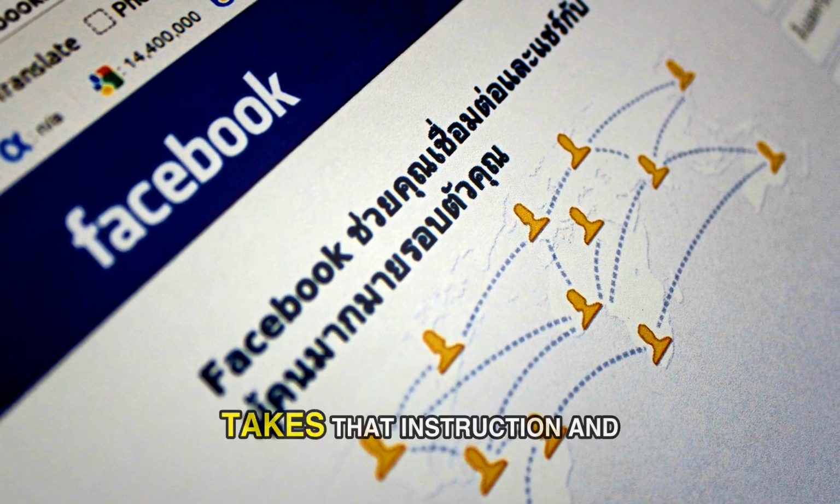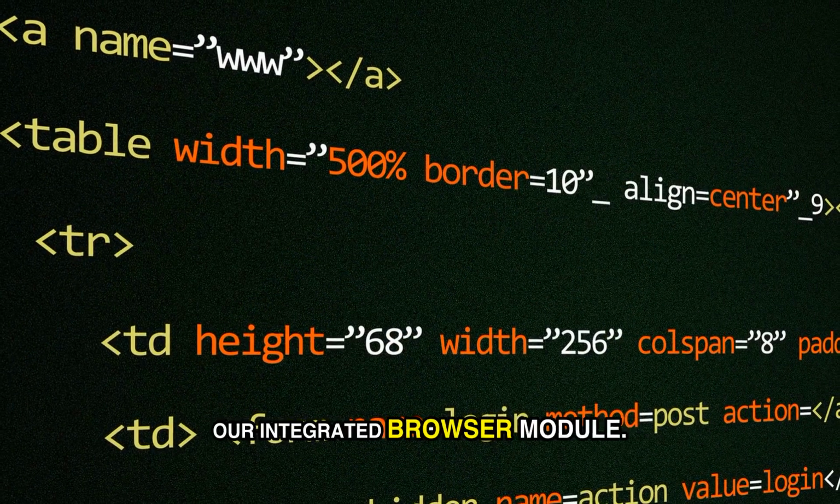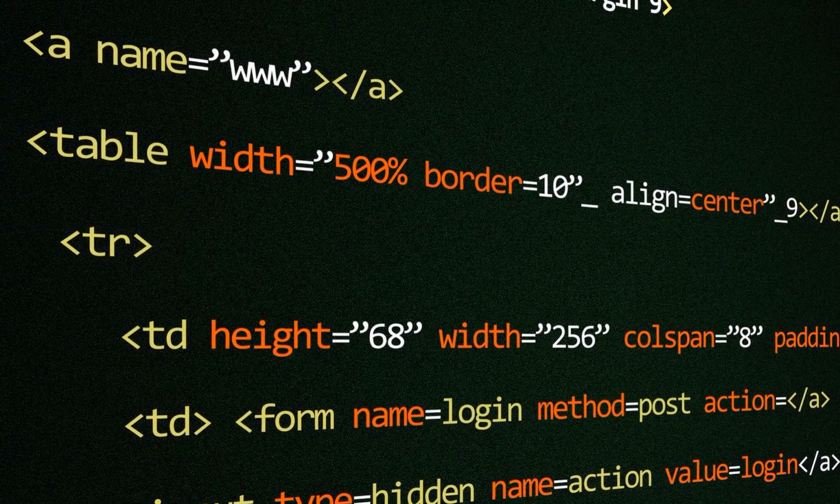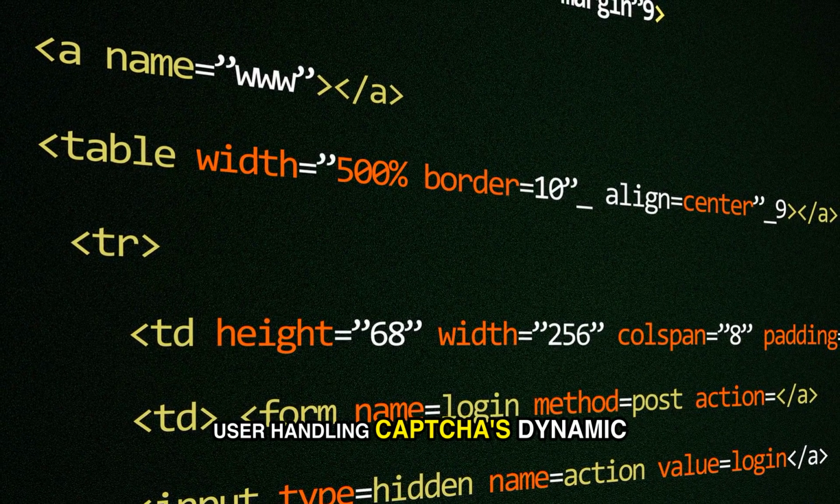The action executor takes that instruction and translates it into a specific API call to our integrated browser module. The browsing module isn't just typing into Google. It simulates a real user, handling CAPTCHAs, dynamic JS loading, and gracefully managing timeouts.